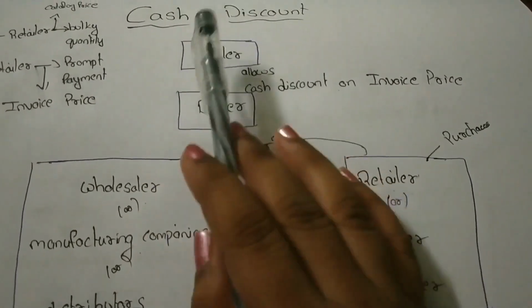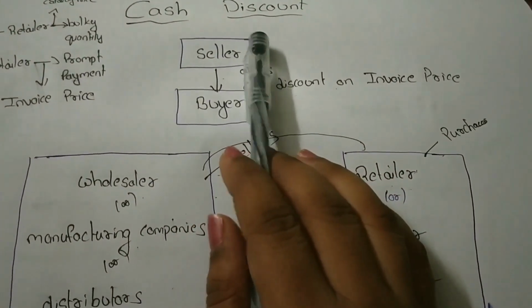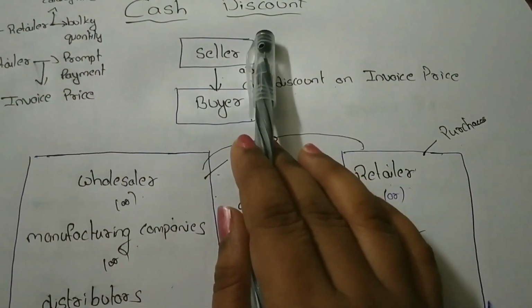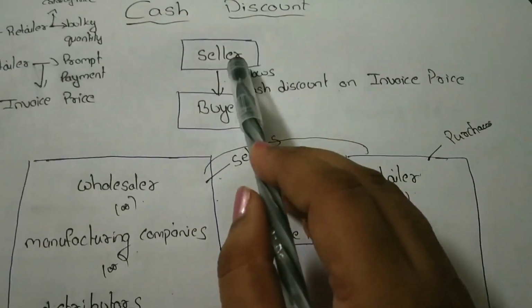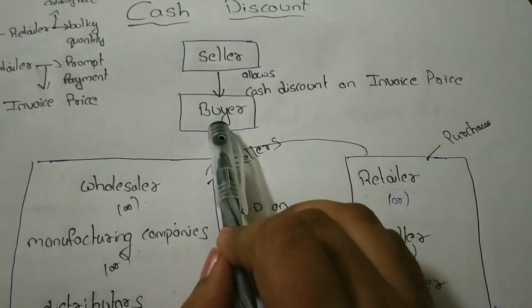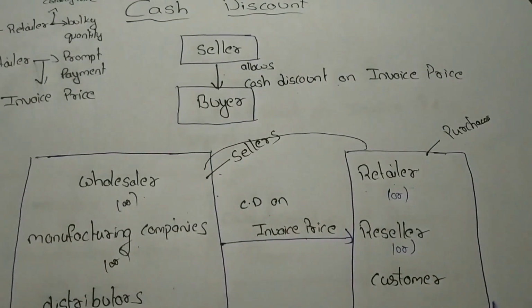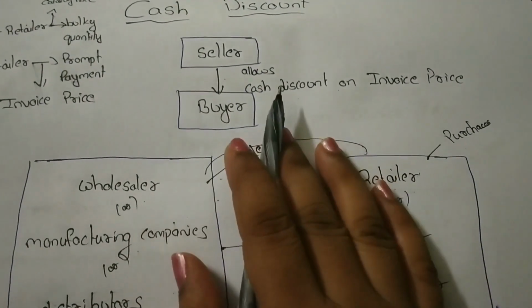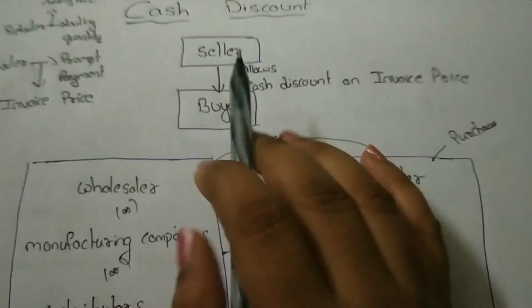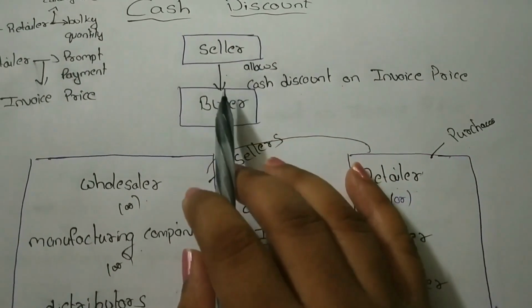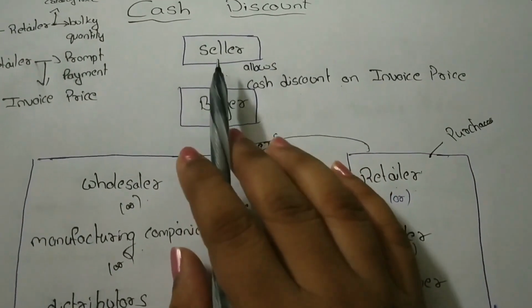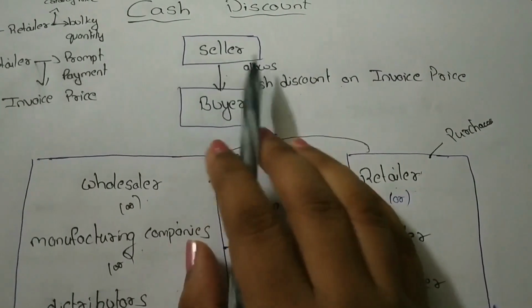Let's see. It is very easy to understand the meaning of cash discount. It means the seller allows discount to the buyer on invoice price. That is called cash discount. Okay, then who is the seller and who is the buyer? Who allows discount to whom?